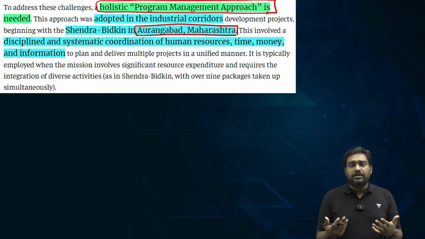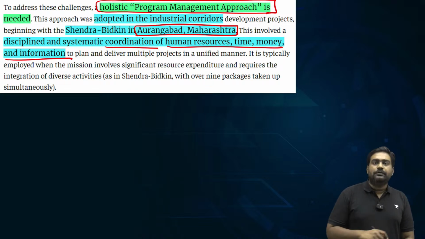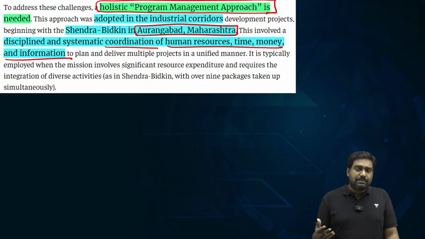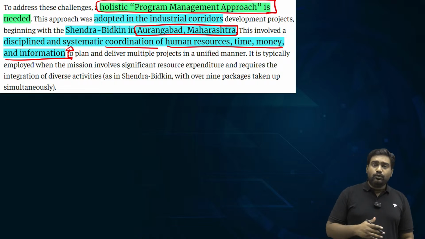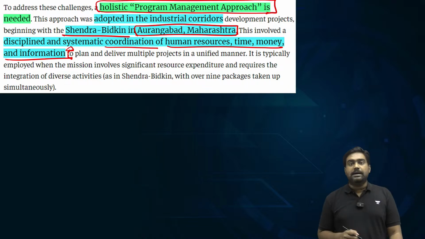A holistic, comprehensive project management approach was adopted, with real-time tracking of the manpower, the money being spent, the status and progress of the project, right? The data was being constantly monitored and regulated. And this led to timely completion of an industrial corridor connecting Shendra with Bitkin in Aurangabad.